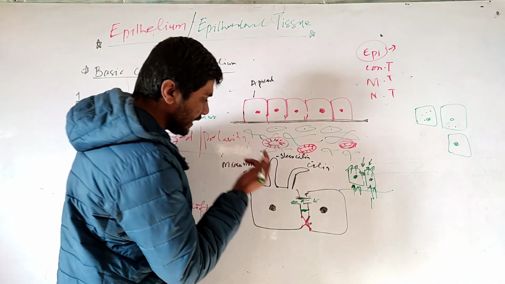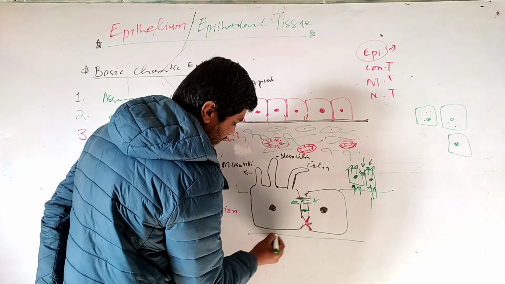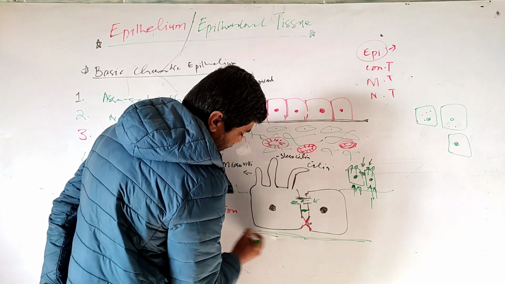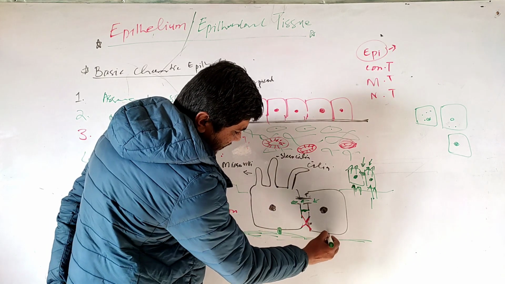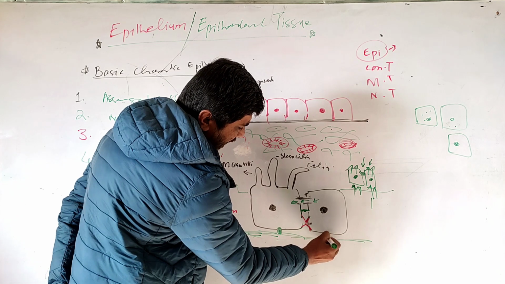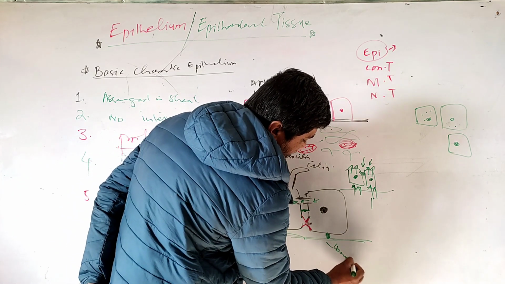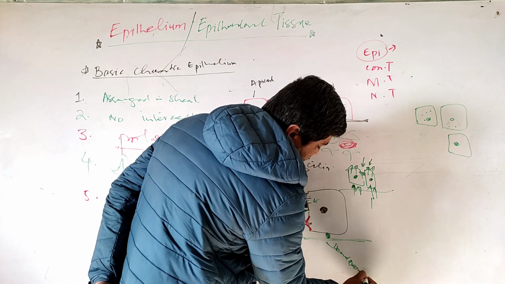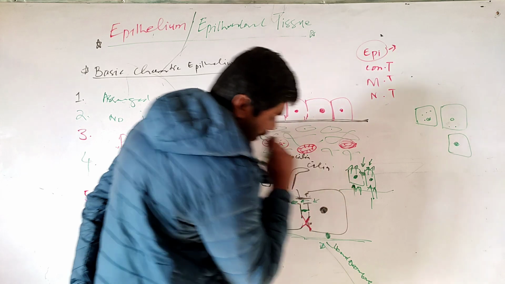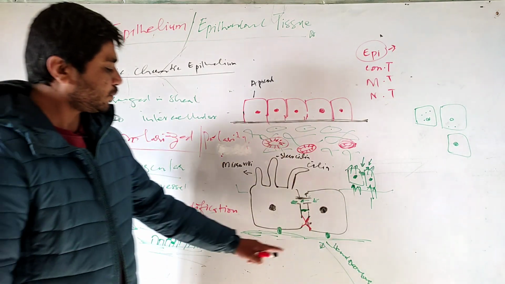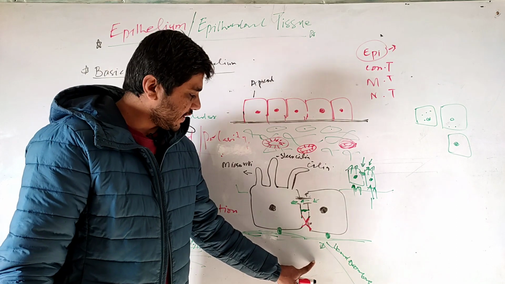For example, on the basal surface, especially in the epithelium of the epidermis, the basal cells are attached to the basement membrane with the help of desmosomes. Desmosome is also a type of cell junction.